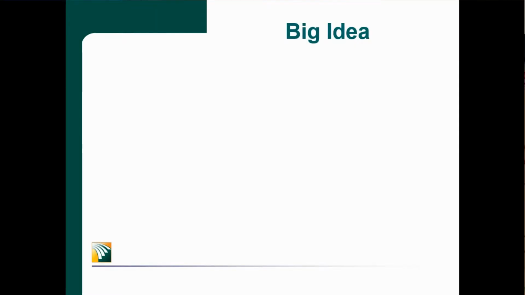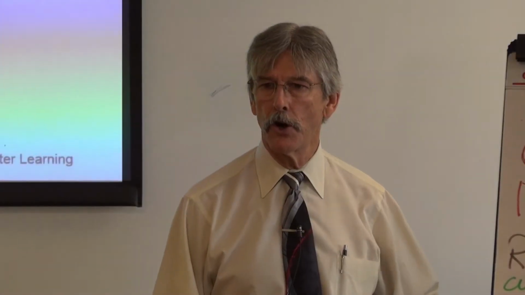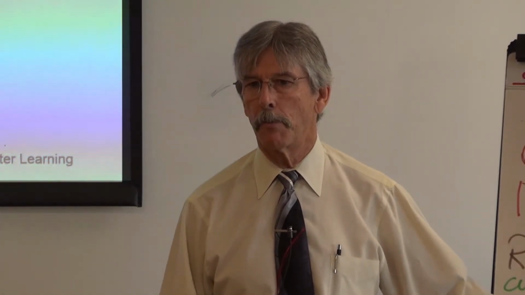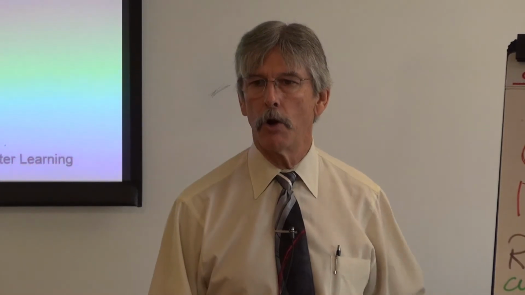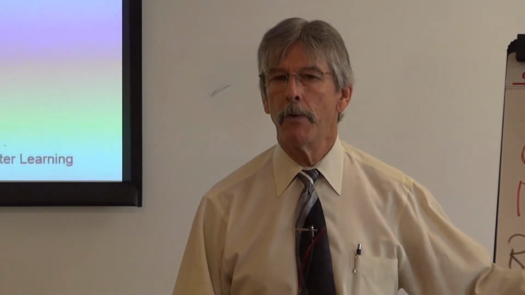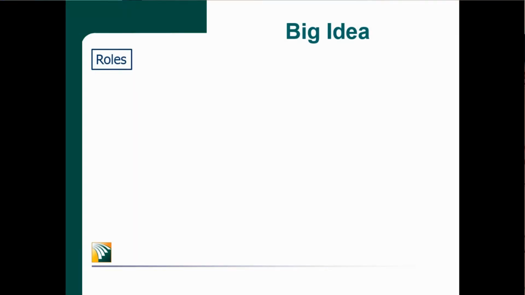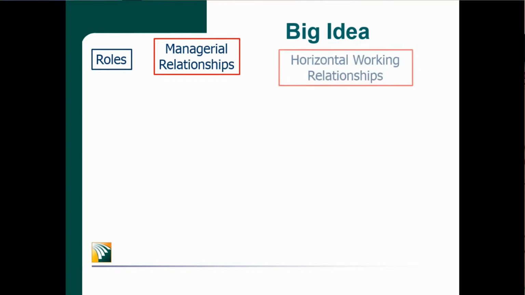It's going to touch how we design and configure roles inside the organization. Because at some point in the organization, there's a turnover. We no longer configure work around the capabilities of a person. We now understand there are roles that have to be played, and we have to find people to effectively play those roles. Time span is going to help us understand managerial relationships, those vertical managerial relationships where we have an executive manager, a supervisor, and a team member.